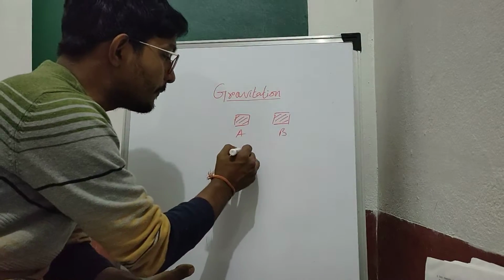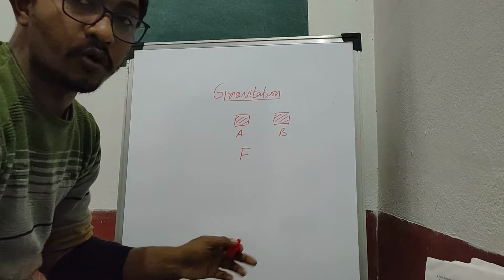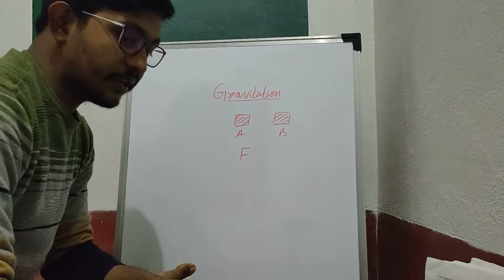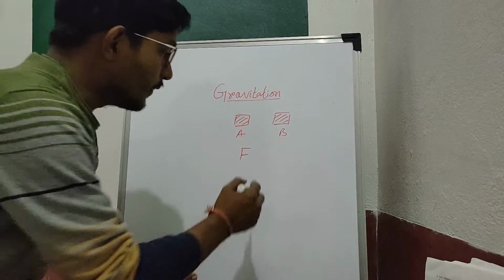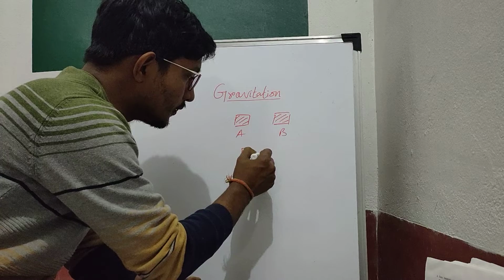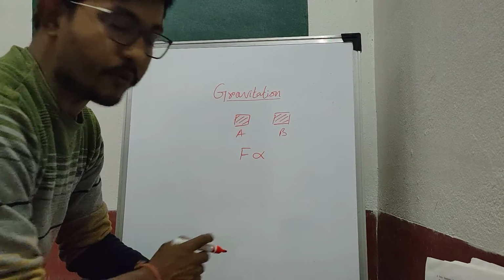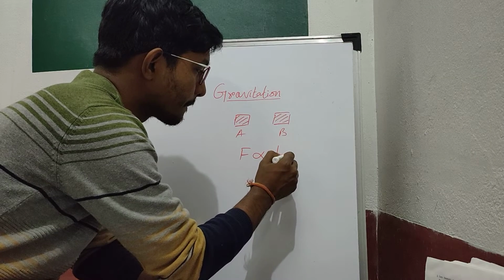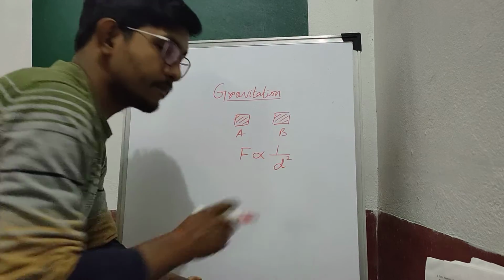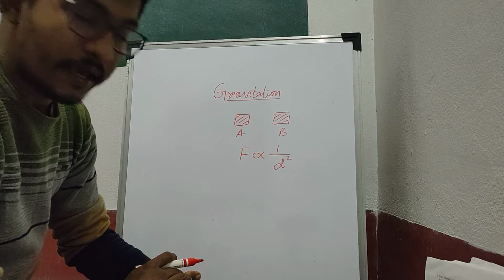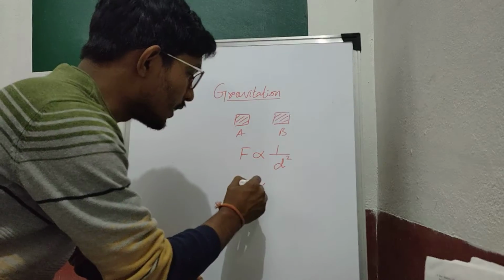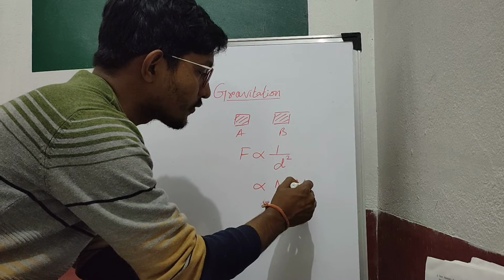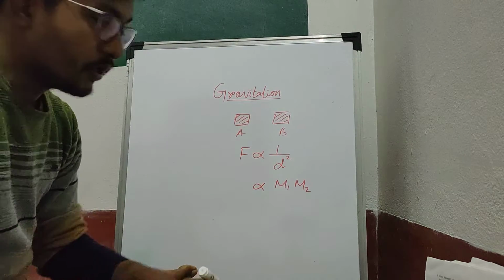According to him, the gravitational force is inversely proportional to the square of the distance between the objects and proportional to the multiplication of the masses of the objects.